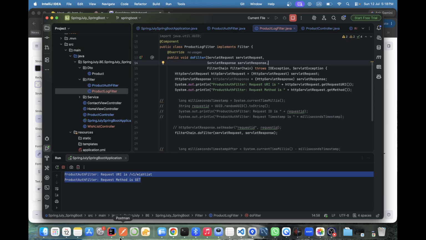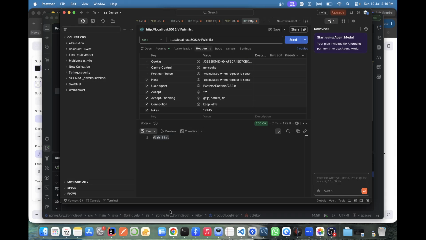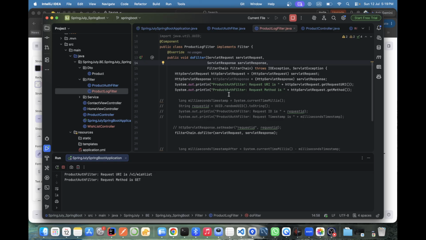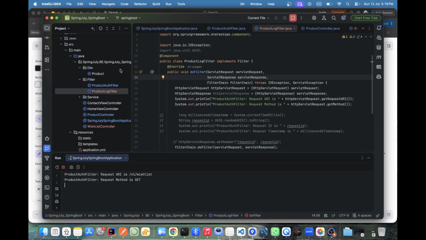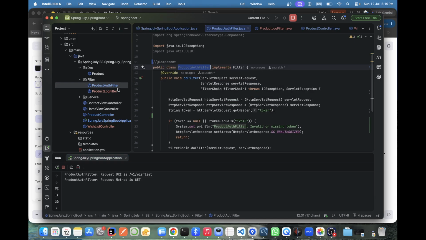Now I have only 2 requests. Suppose I have 10 requests, everyone has to go through this only. Now the magic will come. I'll go slowly so you understand. Suppose every time what I am just doing is enabling either this filter or this filter. Enabling means what? See, now wait.